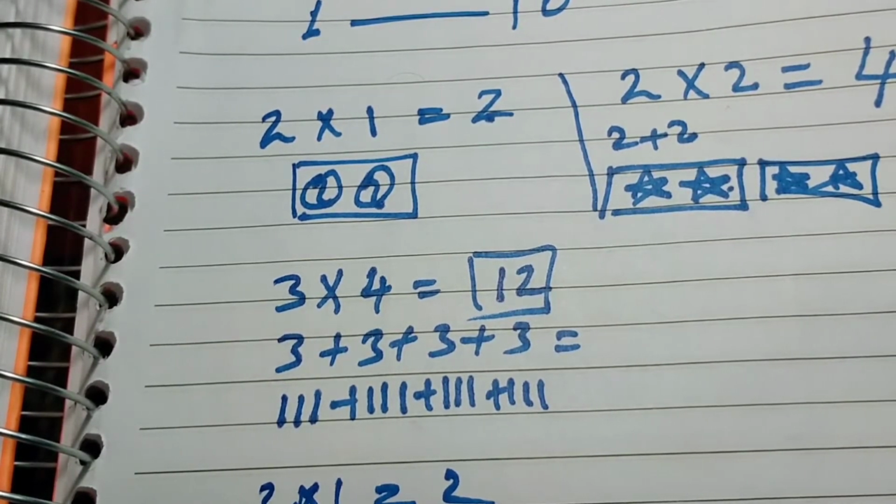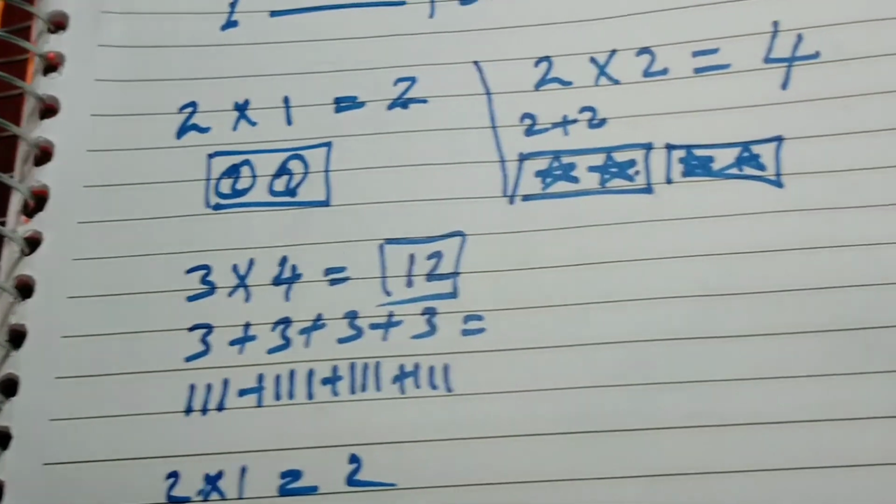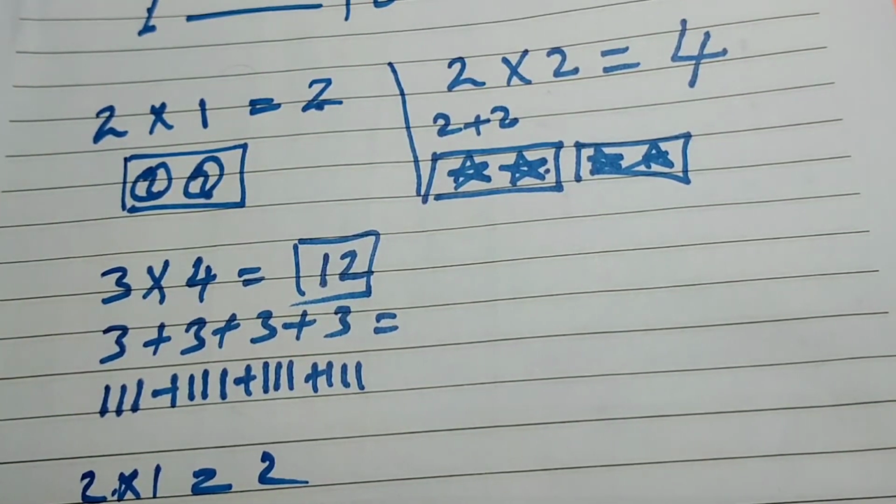This is very important. If you know the tables, you can solve all types of multiplication questions. Not only multiplication, you can also solve division. Without multiplication tables you cannot solve division. If you don't know the multiplication table, you cannot solve division questions. So multiplication is like the backbone for the basic learner, my dear. Understand? All tables are like that.